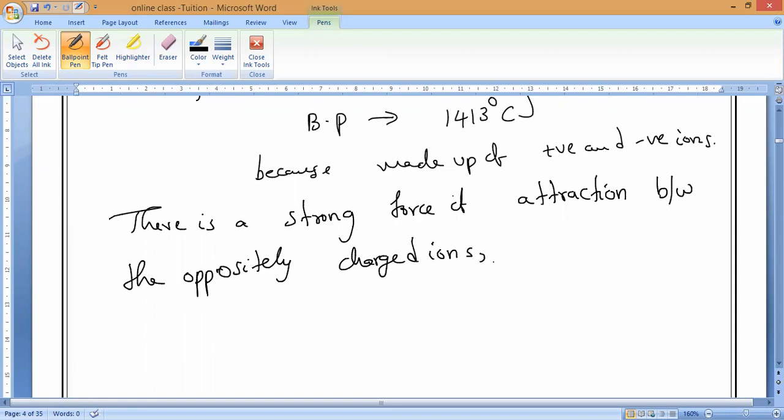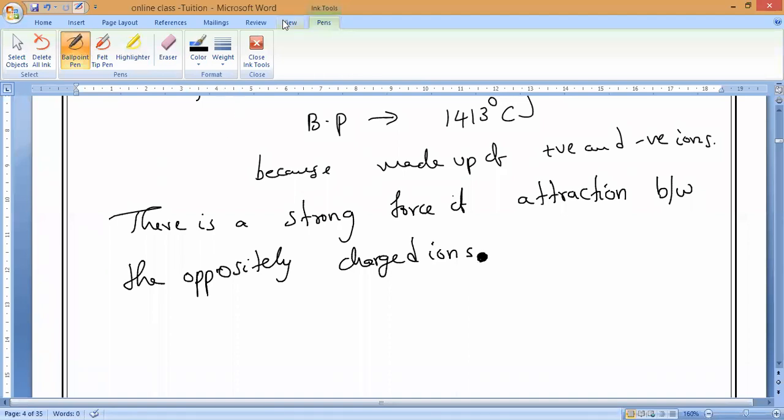So a lot of heat energy is needed to melt as well as boil these substances. Because of oppositely charged ions, a huge amount of intermolecular force of attraction will be there. All of you should remember that. So due to this, ionic compounds have high melting points and high boiling points. If any substance has a high melting point and high boiling point, which compound can we say it is? Ionic compound or covalent compound? Ionic compound.